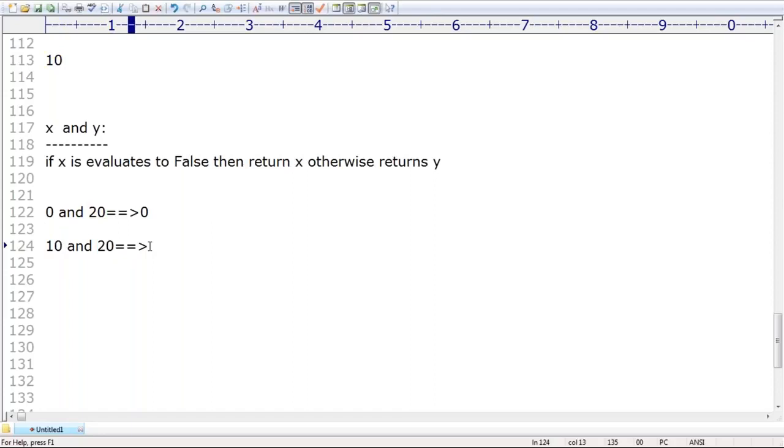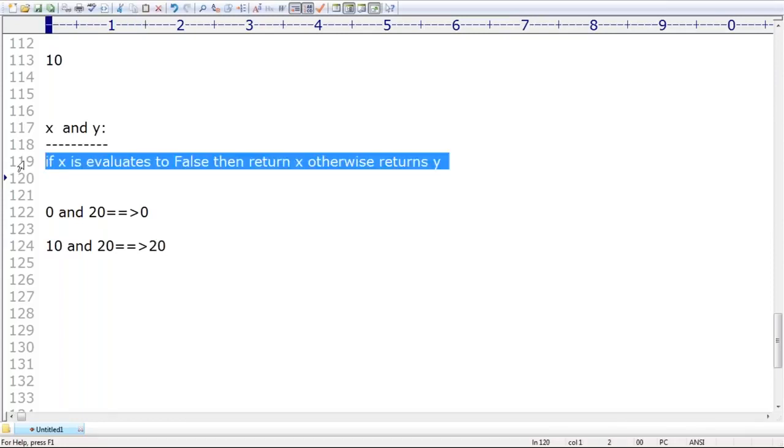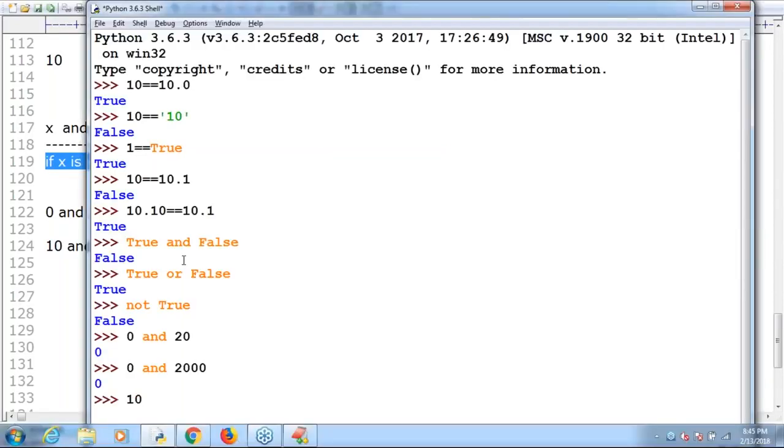Can everyone please tell what the answer is, according to our rule? Please respond, each and every person. What answer are we going to get for this? 20. Is this line clear? Okay, sir, now 10 and 20. What answer do we get by default? 20 is the answer. Remember that, sir.